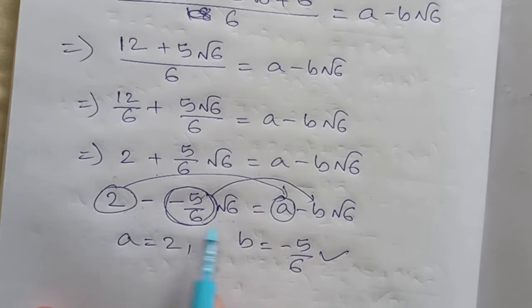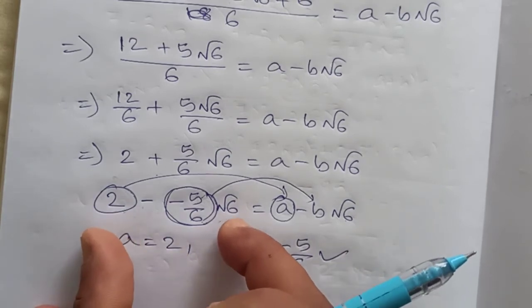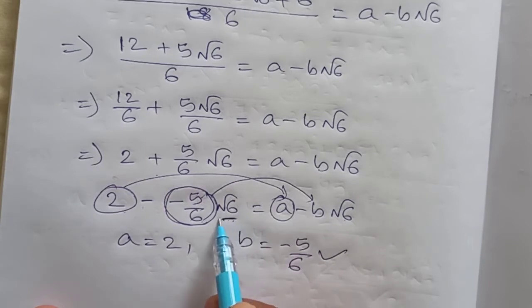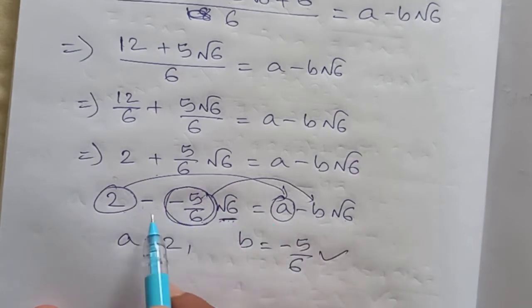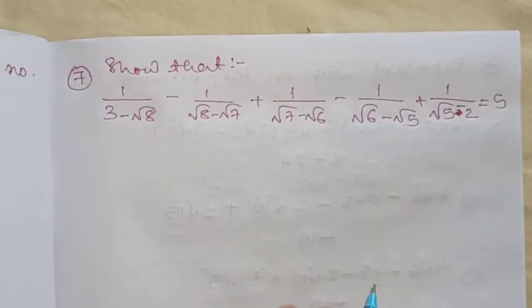You just equalize the terms, whatever finally you are getting as the value. If it is with root 6, you equalize the terms. First term will be a, and the second term, with whatever root number is given, that will be your b. So a and b we got. Next question. Now question number 7.